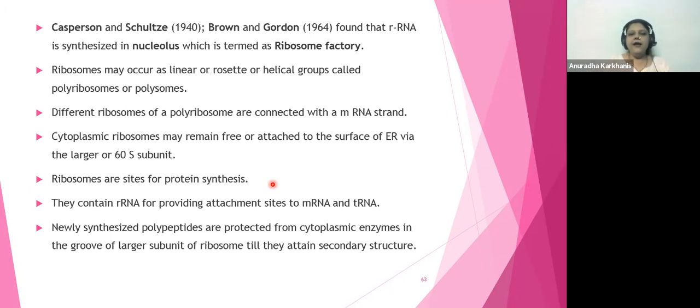Newly synthesized polypeptides are protected from cytoplasmic enzymes because they are going to be left in the groove of the larger subunit of ribosome till they attain a secondary structure. Please understand this. ये जो हमने राइबोसोम्स देखे हैं, ये राइबोसोम हमने सिर्फ गोले बनाए हैं, तो आउटसाइड वो गोला ही है, but internally they'll be having a groove. You understand what's a groove? A depression. Okay, so the newly formed polypeptide chain, proteins are made up of what? Polypeptides. So those polypeptide chains which are newly formed, they may get digested by the enzymes of our cytoplasm.